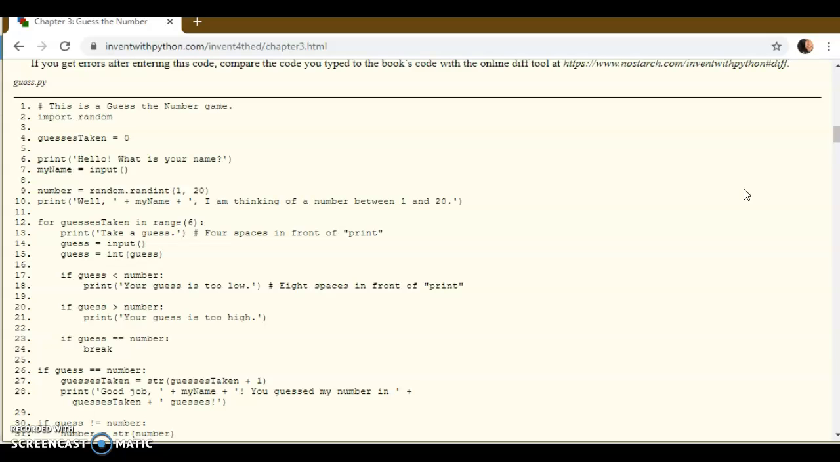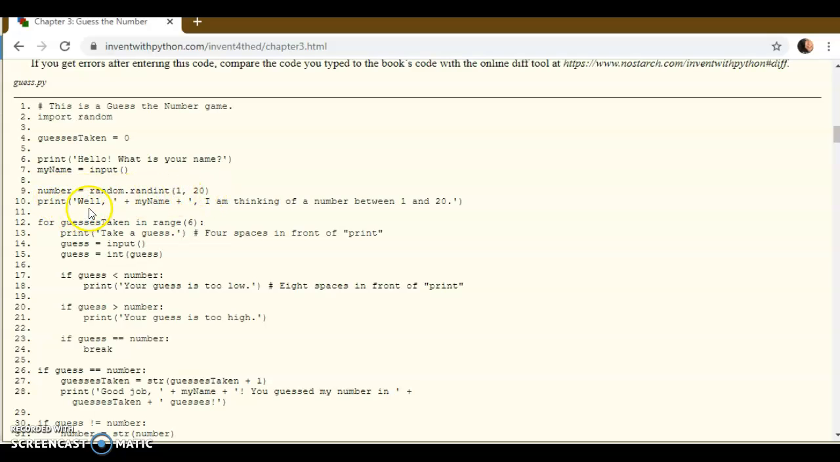Then it creates a number using the random module, which is the object that was created upon import, dot randint, which is a function that's going to find a random integer between 1 and 20. So in line 9, you're using exactly what you imported by the statement on line 2. So number equals random.randint(1, 20).